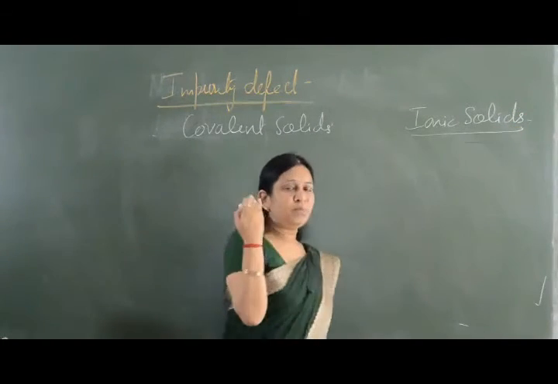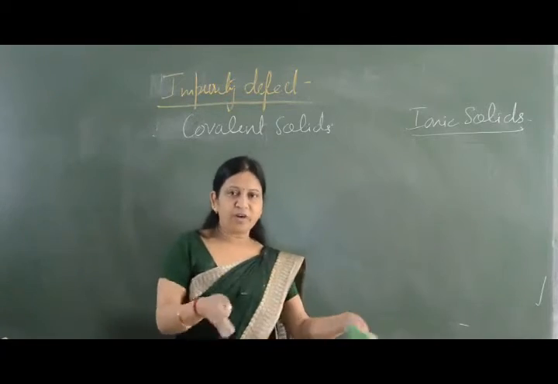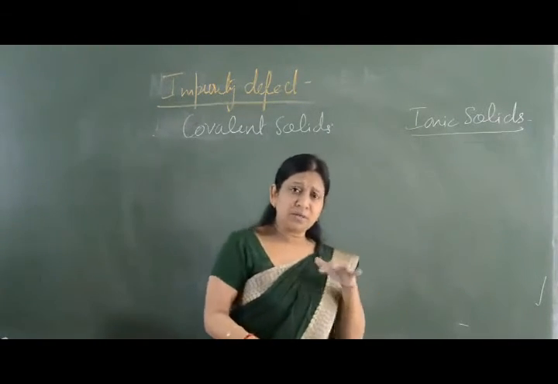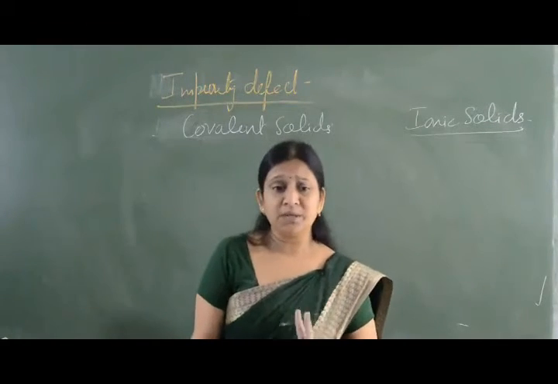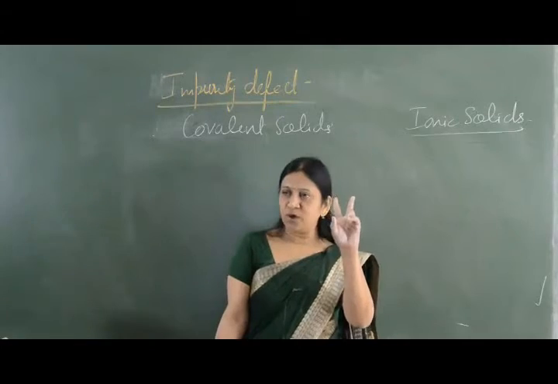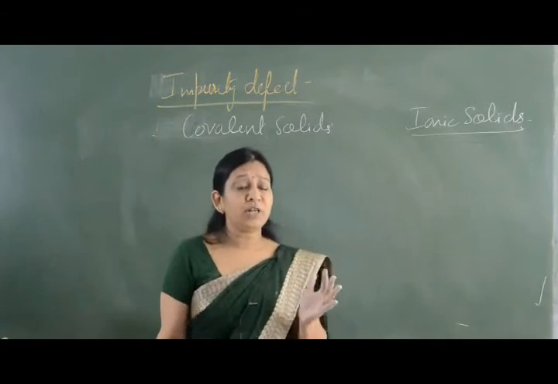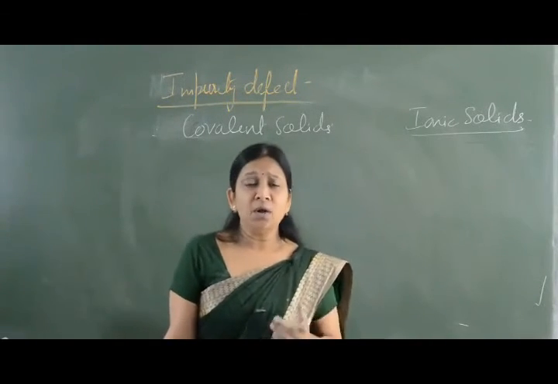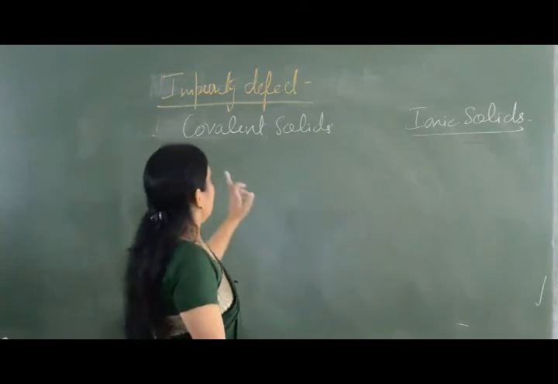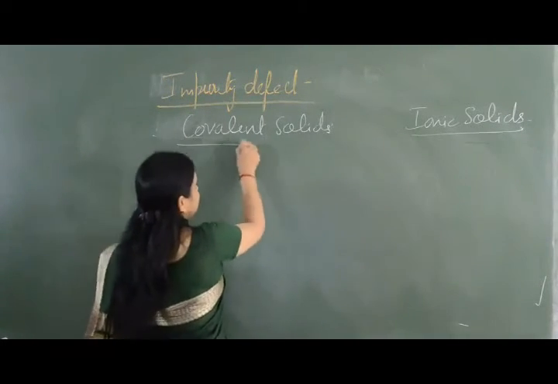So how is the defect going to take place for impurity present in covalent solid, and how for impurity present in ionic solids? When the impurity is present in the solid, two types of solids can be formed after the impurity enters: one is substitutional, the other is interstitial. The first is covalent solids.